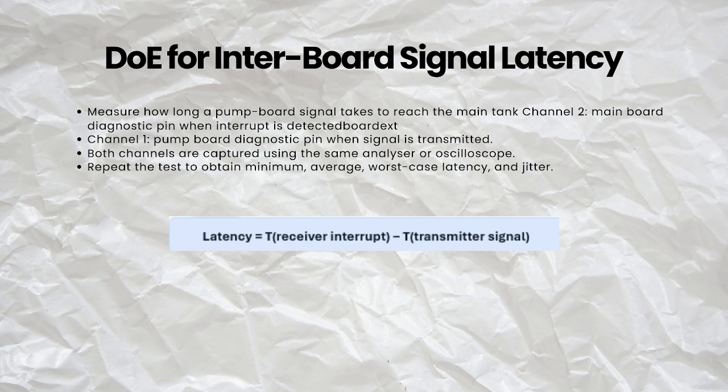We repeat the experiment several times to obtain the minimum, average, and worst-case latency. We also observe the amount of timing variation, known as jitter. The results show the actual physical delay between the signal transmission and interrupt detection.